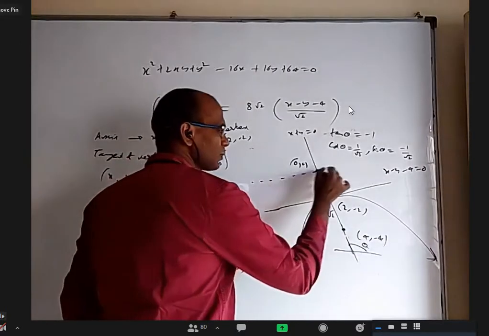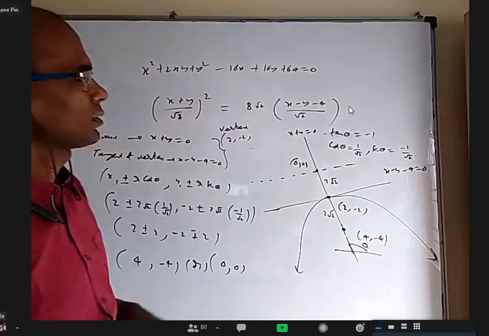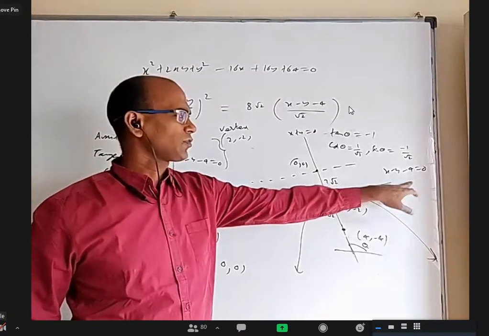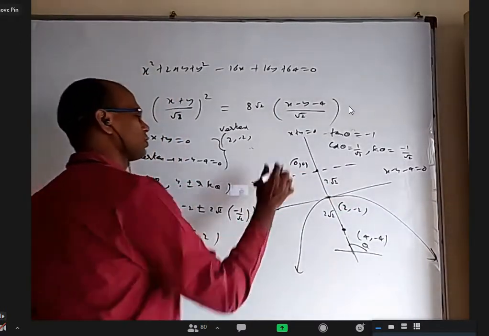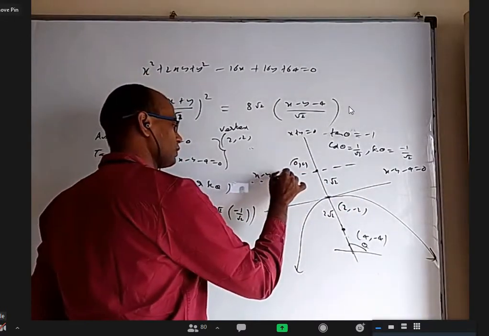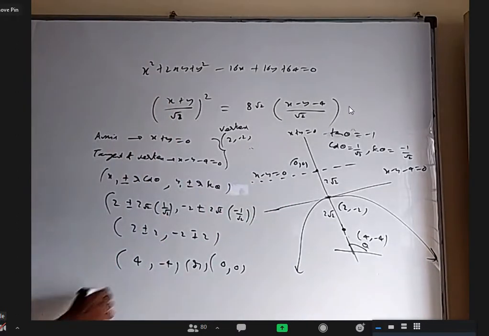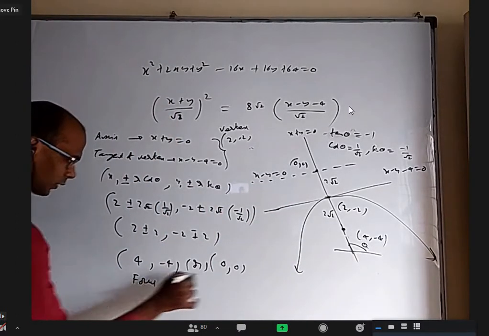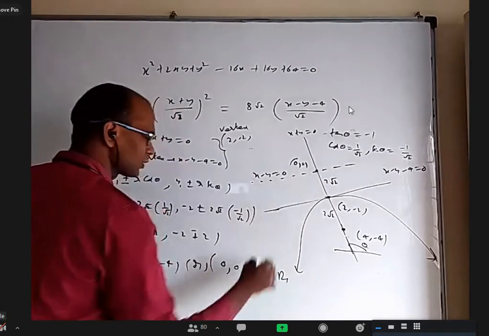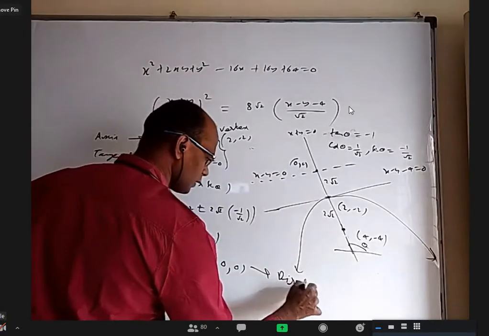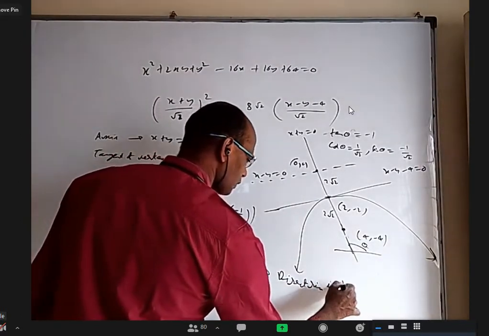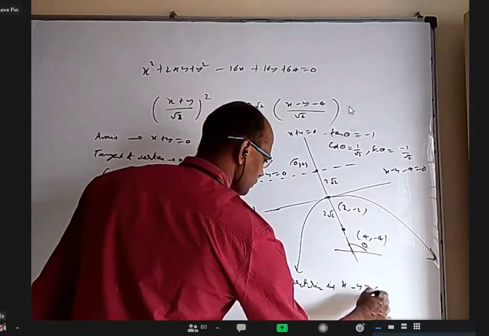Now the directrix will pass through this and be parallel to this. So this is x minus y minus 4 equal to 0, parallel to that and passing through the origin. It will be x minus y equal to 0. That is the directrix. So this is the focus. From this and using that slope, the directrix is x minus y equal to 0.